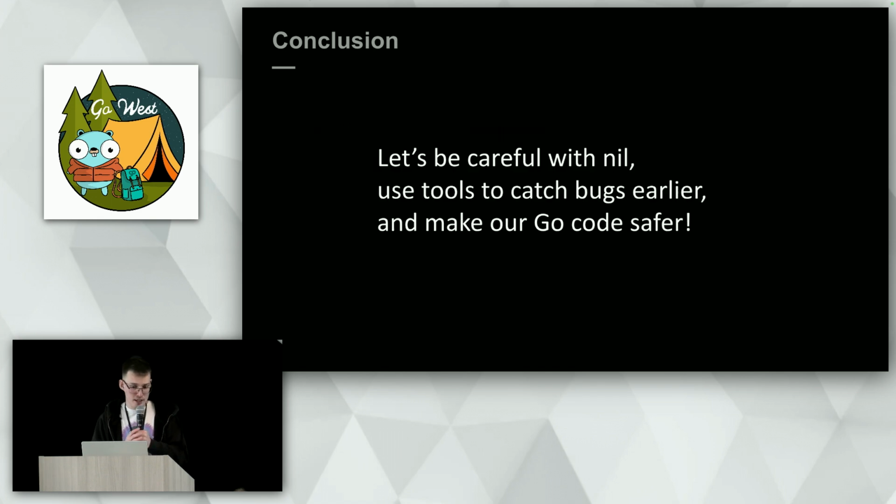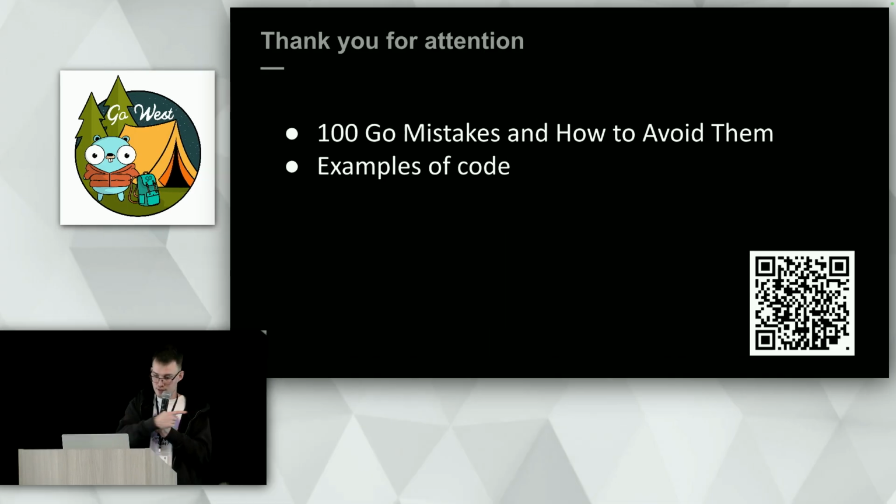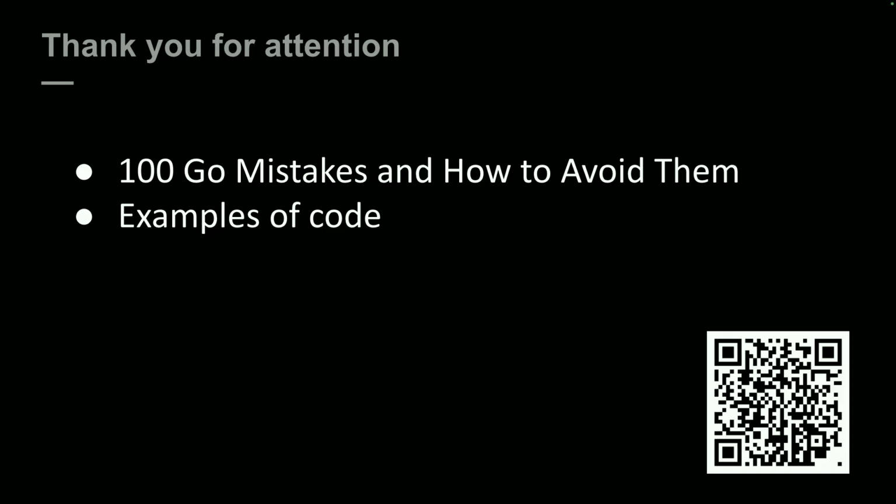Okay, and to wrap it up, let's be careful with nil, use tools to catch bugs early, and make our code safer. So that's almost it. I just want to leave some resources for you. If you want to get the examples that I've shown to you, you can use this QR code. And also, I would suggest you read this book, 100 Go Mistakes and How to Avoid Them. It's a really interesting book. There are quite a lot of subtle and interesting cases regarding the Go language, not only about nil dereference, but about everything. It's really interesting and it's worth reading. So that's it. Thank you for your attention.